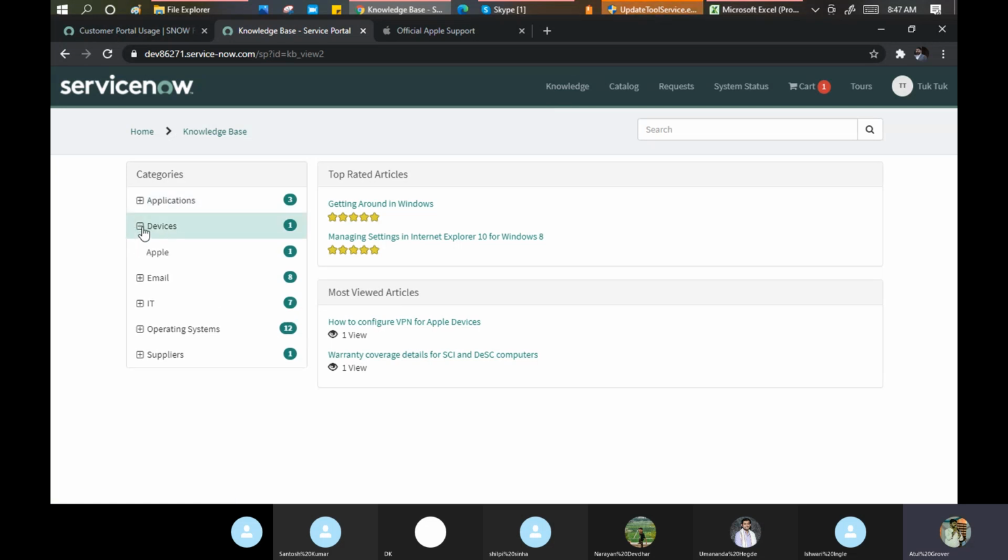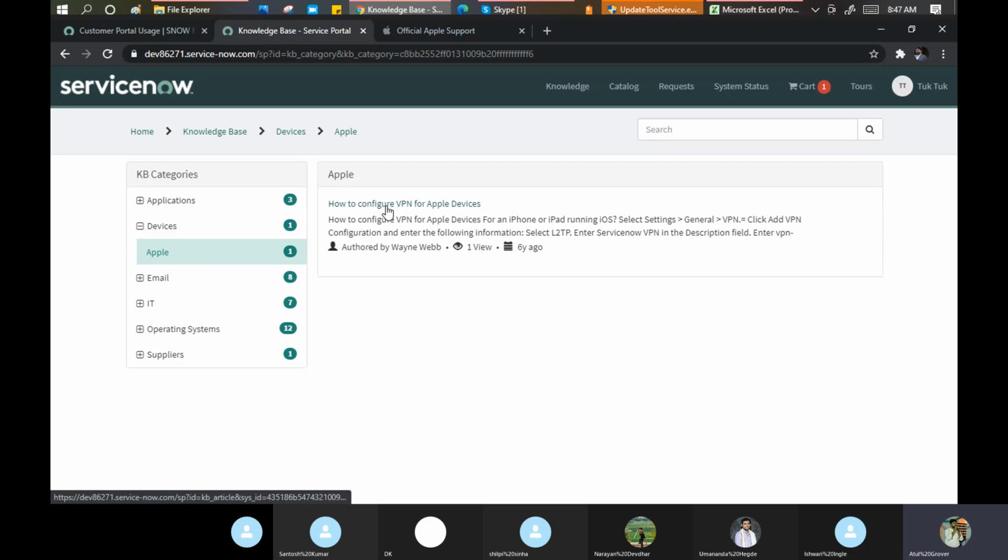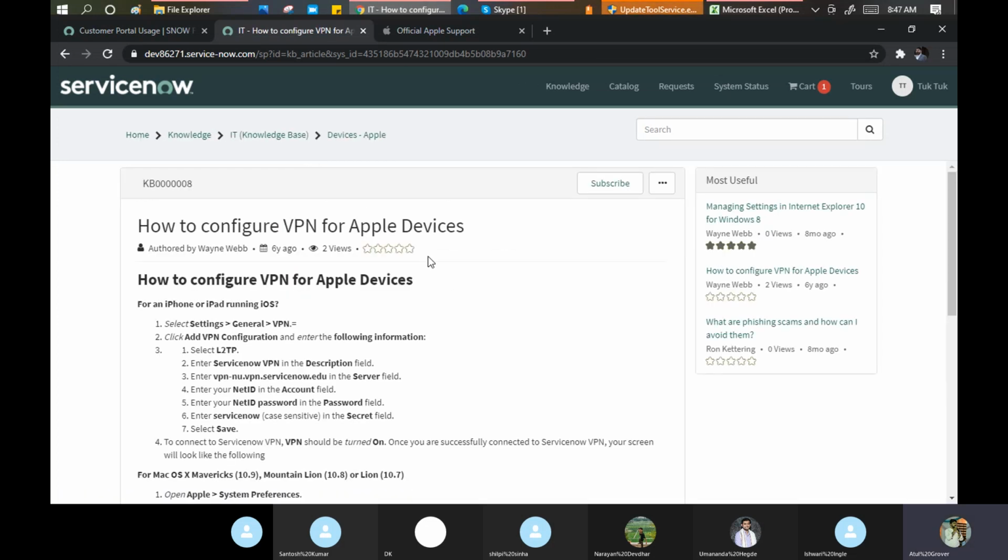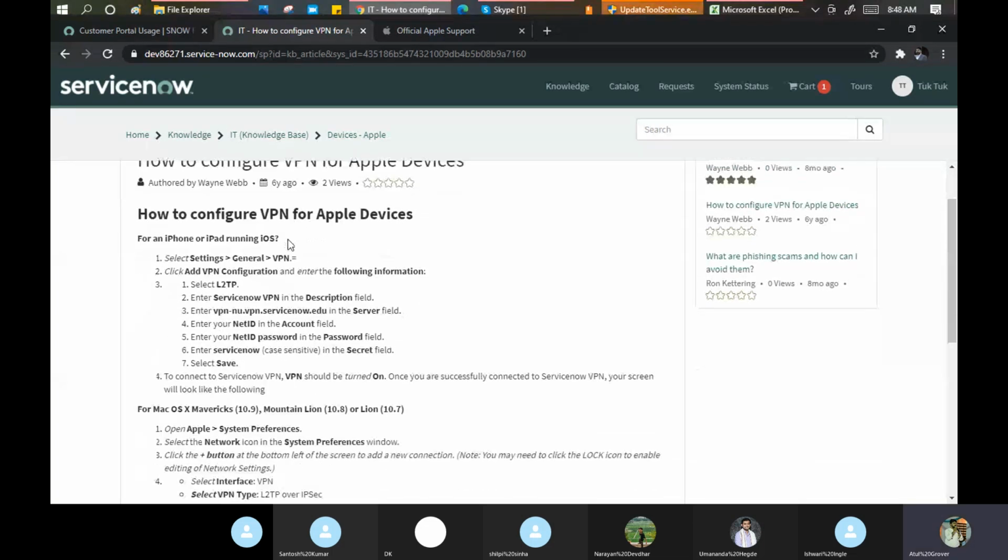I want to go to devices, Apple. Okay, what do I have in Apple? Let's see how to configure VPN for Apple devices. I open it and I use this article. But before that, sorry guys, but before that, I'm doing all these things. I open my Apple phone and all the stuff I've done.